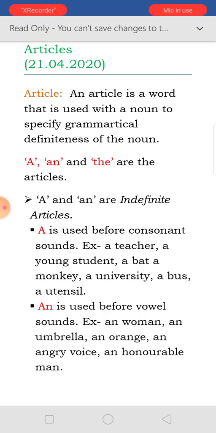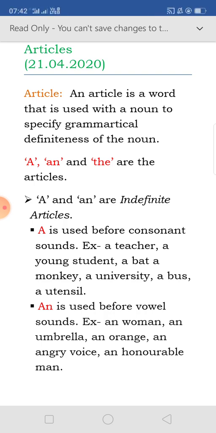In university and in utensil, it sounds like a consonant. Same as when we say an umbrella, the vowel sound is there, so U is sounding like a vowel. That's why we put an before umbrella and a before university and utensil.